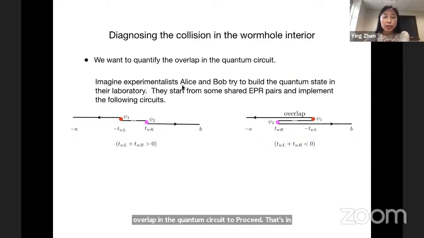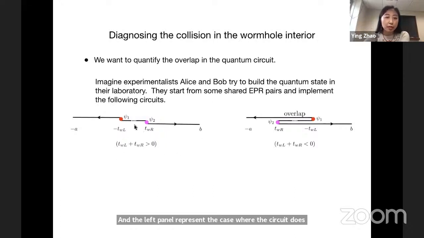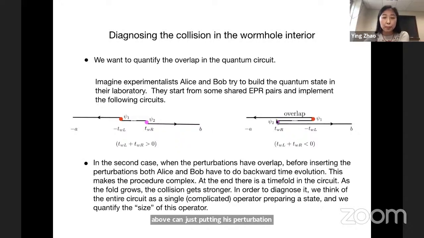Imagine experimentalists Alice and Bob try to build a quantum state in their laboratory. They start with some shared EPR pairs. Let's say the dots here represent EPR pairs. And they implement the following circuit. In the left panel, we represent the case where the circuit does not have overlap. Let's imagine Alice has the left side and Bob has the right side. Then Alice just puts in her perturbation and does her time evolution, and Bob just puts in his perturbation and does his time evolution.